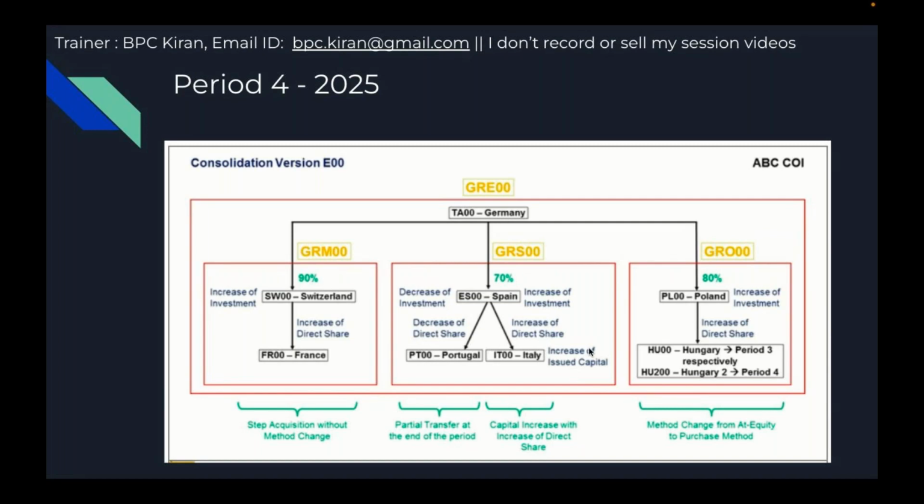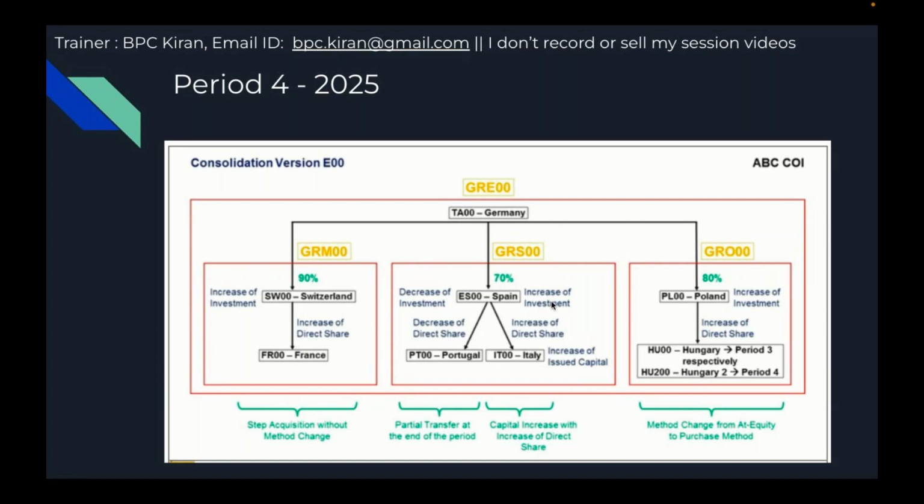So the main scenario, Spain to Italy, Italy increased their issued capital. So earlier, for example, in period 3, their capital was 300 euros. In period 4, they made it 330 euros. So they increased 30 euros. Based on that 30 euros, a proportionate increase of direct share happens, based on that increase of investment.